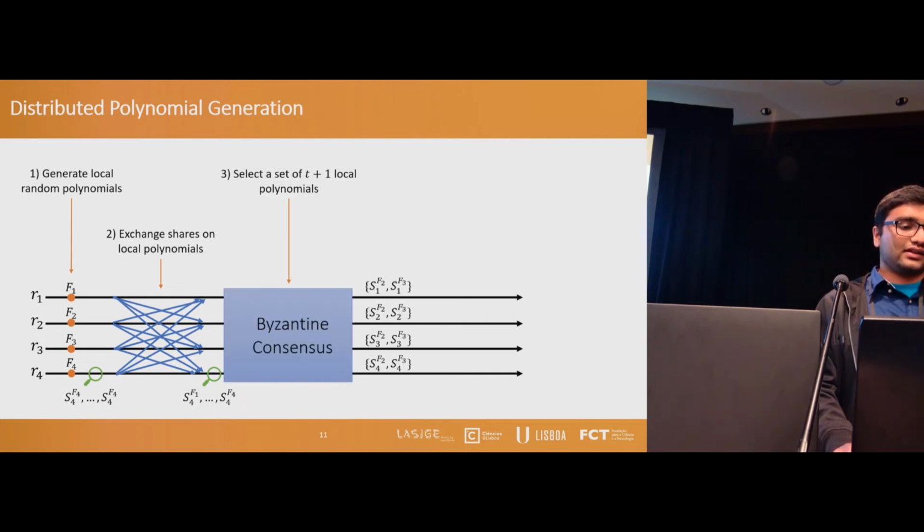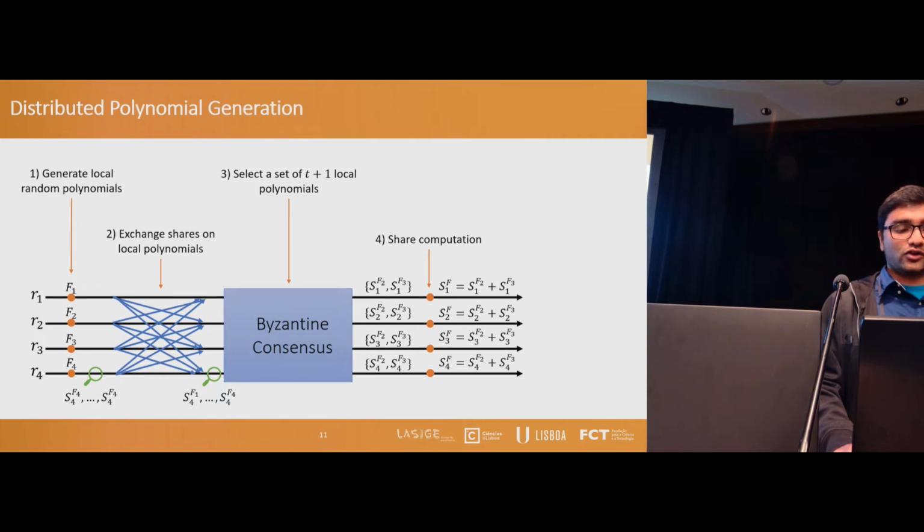And an elected leader selects a set of T+1 local random polynomials that are valid for him and proposes that set in the consensus. During consensus, servers verify using the commitments whether the shares that they have received on the proposed polynomials are valid for them or not. If the majority of the servers agree that their shares are valid, the output of the consensus is the set of shares of the polynomials selected by the leader. So the final polynomial is the sum of the polynomials selected during consensus.